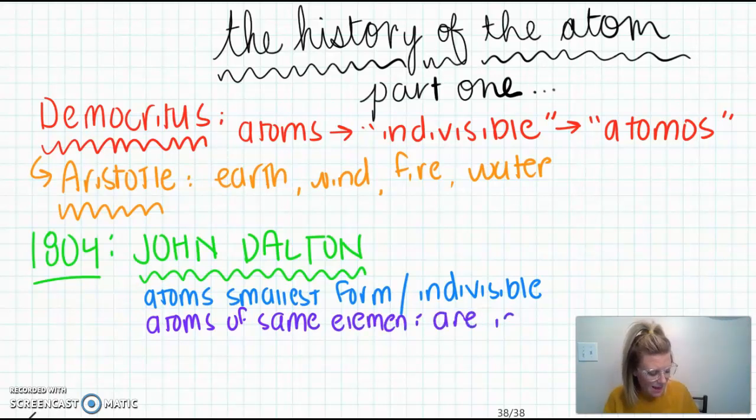So what does that mean? That means that atoms, as long as they are the same type of element, so let's say I have 30 atoms of carbon, each atom of carbon is the same, meaning it has the same properties, the same mass, and the same size, okay?